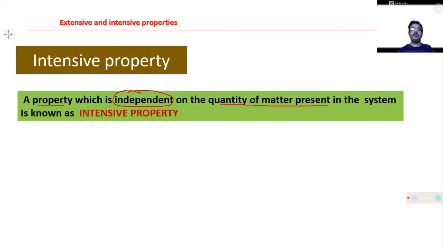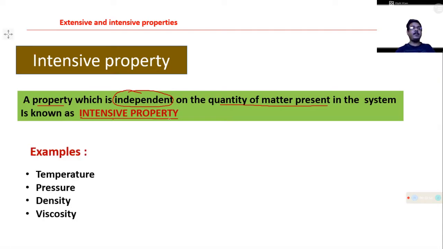Those properties are known as intensive properties. They should not change if you change the number of moles or molecules or mass of the substance present in the system. Let us take some examples like temperature, pressure, density, viscosity. All those properties are independent of the quantity of matter present in the system.